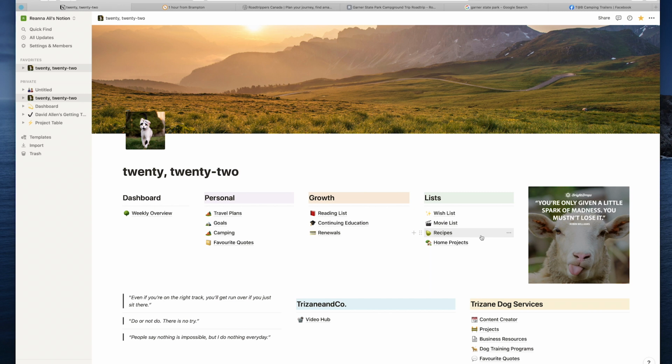So that's a quick look of how I kind of organize my life, how I'm using my Notion as a digital planner, and how I plan my trips.